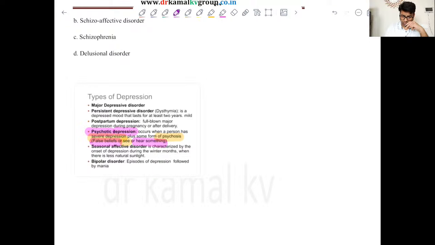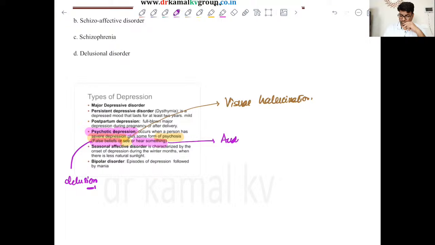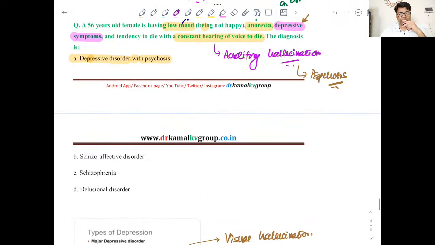So this is false belief. We know that this is delusion, and if we see something which is not existing in reality, this is visual hallucination. Okay, and hearing something which is not there, this is auditory hallucination, right? So if you have these kind of keywords in the question, you have to mark depressive disorder with psychosis.